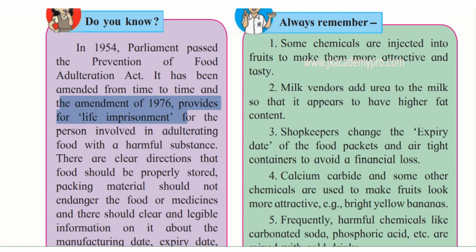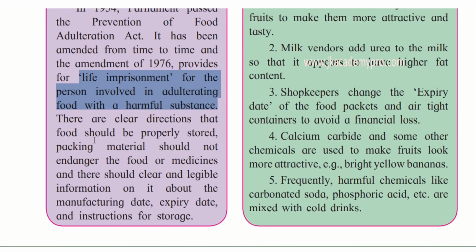It could be 7 years, 14 years, depending on how severe the case is. The punishment is life imprisonment for the person involved in adulteration of food with a harmful substance. Any person caught with harmful substances in food has to undergo rigorous punishment.